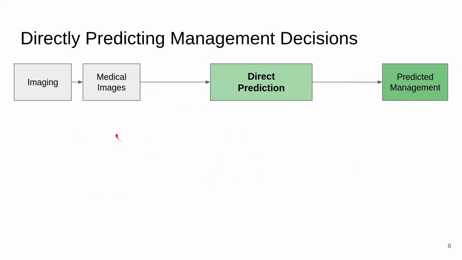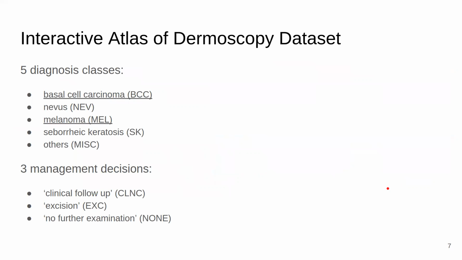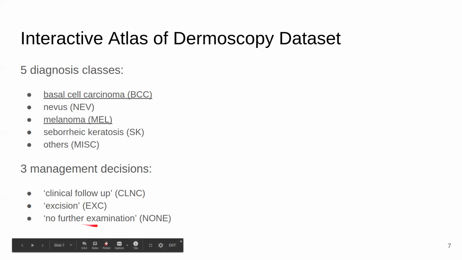In this paper, we try to directly predict the management decisions, which means given an image, we directly predict the management. So for this case, given this image, we directly predict that this lesion should be excised. So here we work with the interactive atlas of dermoscopy dataset. We have 5 diagnosis classes, these 5, and the underlined ones are the malignant categories. And for each lesion, we have one of 3 management decisions. Those are essentially that the patient should schedule a follow-up visit, the lesion should be excised, or there is no need for any further examination.